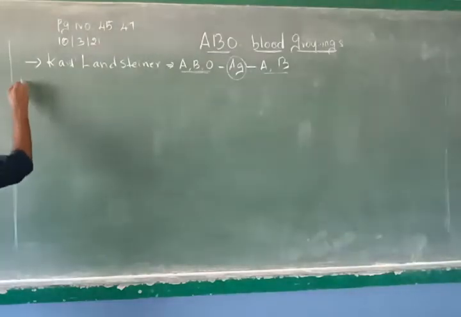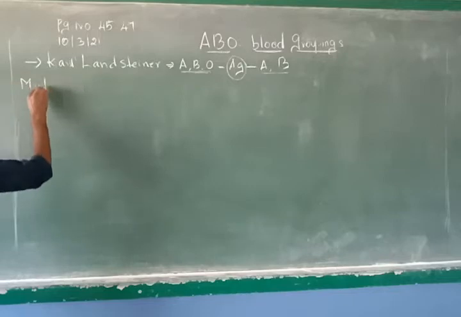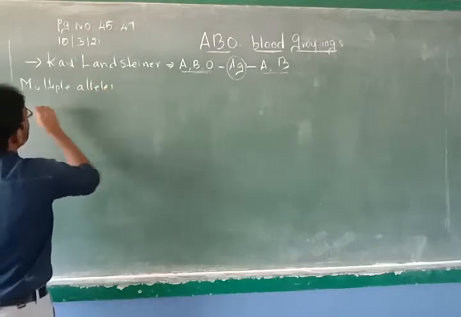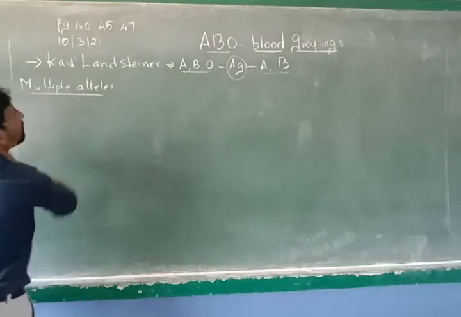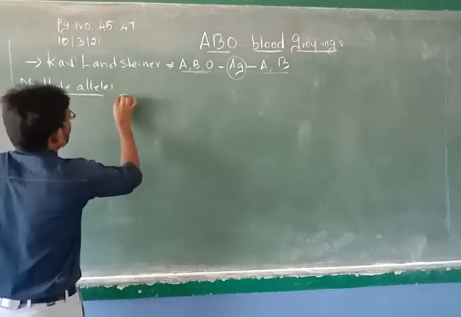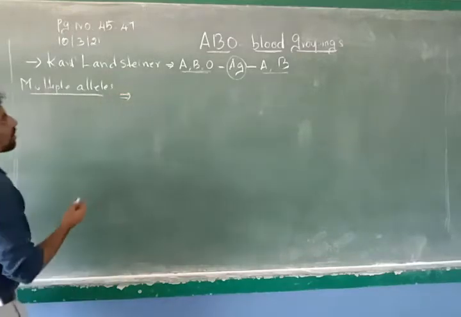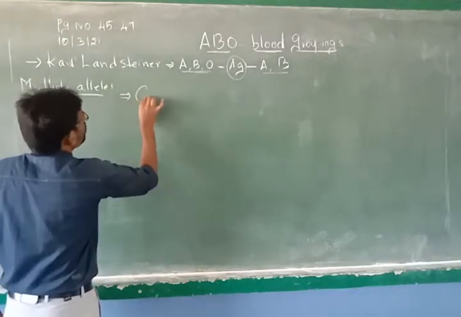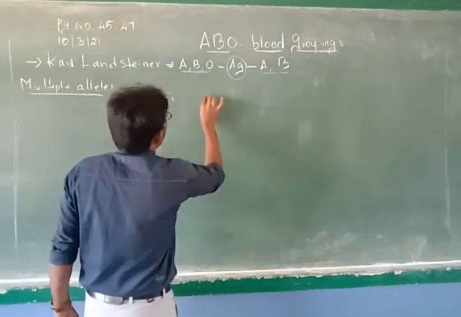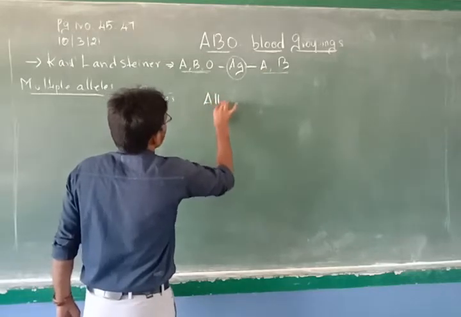Right. So now, before we start studying the antigens and blood grouping, we have to understand a little concept called multiple alleles. This is a very important concept you have to know when you study the ABO blood groupings. Now, when you talk about multiple alleles, you should understand the difference between 2 things: one is the gene and the other is the allele.